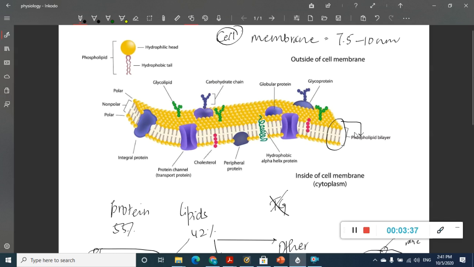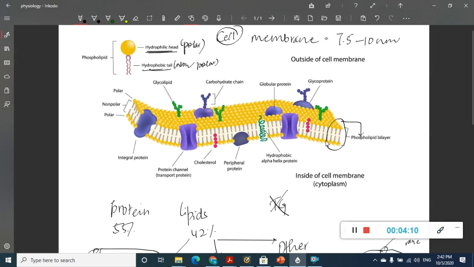If you see only one phospholipid, each phospholipid has a hydrophilic end and a hydrophobic tail. Hydrophilic is nothing but polar, whereas hydrophobic is non-polar. If you see, the hydrophobic end is facing inside, whereas the hydrophilic end is facing outside.